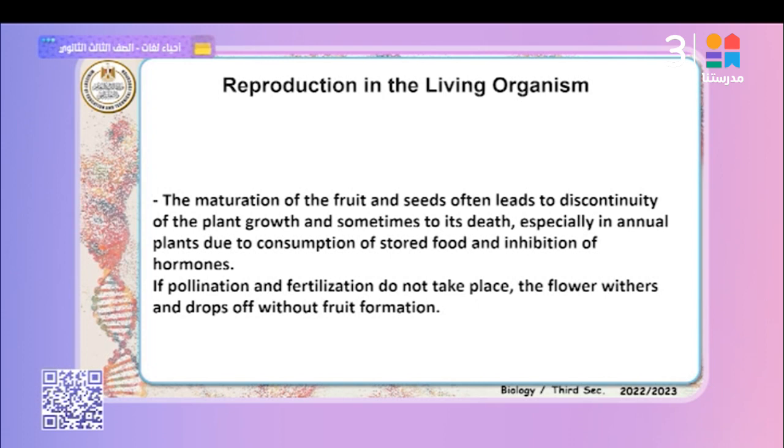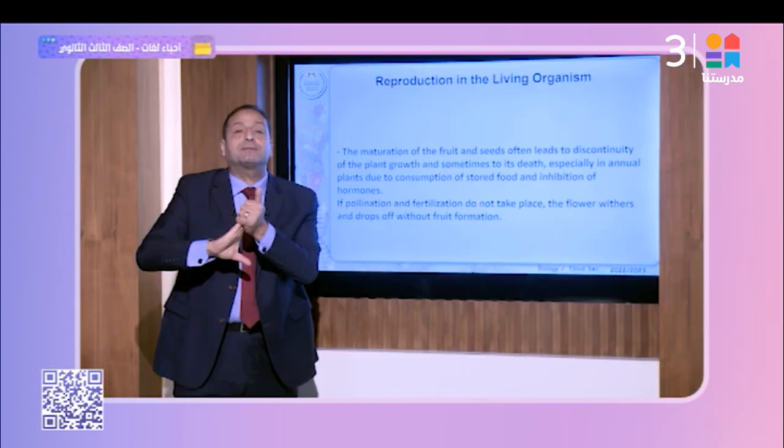The maturation of the fruits and the seed often leads to discontinuity of the plant's growth and sometimes to its death. Why? Because the auxins and other nutrients are directed to the fruits. So the vegetative organs stop growing, with no nutrients and no hormones or auxins to stimulate their growth, especially in annual plants, okay?